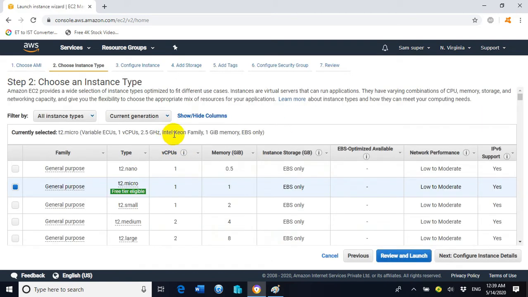Now we are redirected to step number 2. Step number 2 shows us the virtual hardware we will utilize for the creation of a new EC2 instance. It is showing one virtual CPU, 1 gigs of RAM, and EBS storage. EBS stands for Elastic Block Storage. EBS is a kind of storage which we can use only inside the EC2 instance creation. Now click on next.